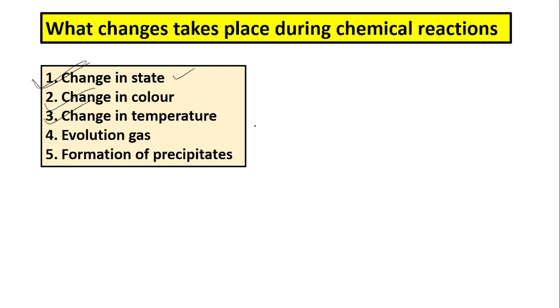In some reactions, the temperature also changes. That means heat is absorbed or released. In some reactions, gases are also evolved. Number five, sometimes precipitates are also formed. If at least one of these five conditions is present, then we can say that a chemical reaction has taken place.